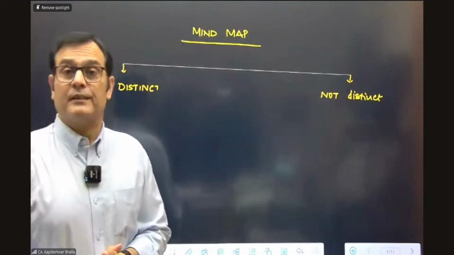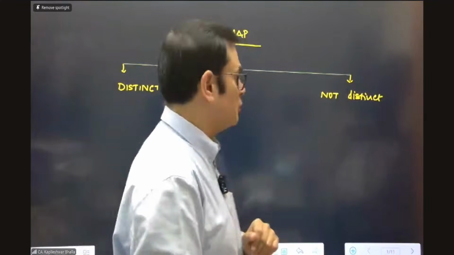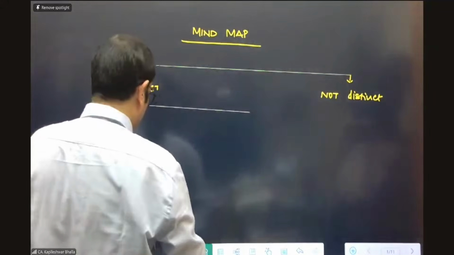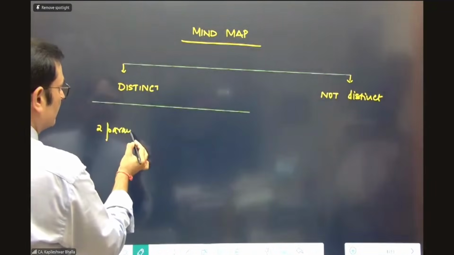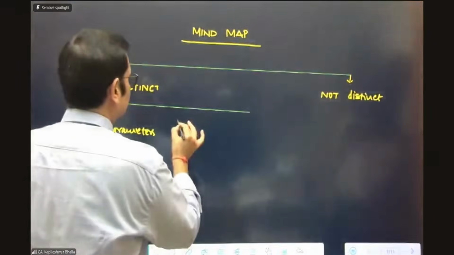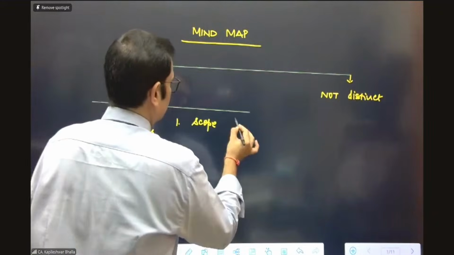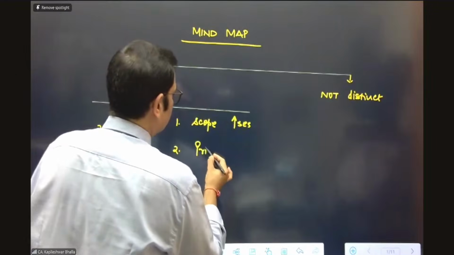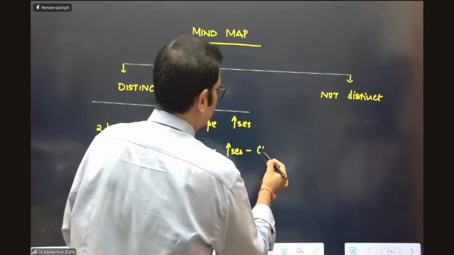So once you decide that the goods are distinct in nature, then you need to be cautious and apply two parameters. So when you say that they are distinct in nature, you need to consider the two parameters. Then you need to apply the two parameters, just making a quick mind map for you. And the two parameters: you need to see that the scope increases. That is parameter number one. The second is that the price also increases and it needs to be commensurate